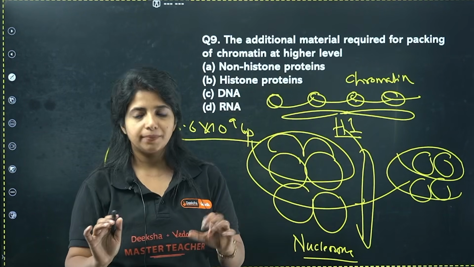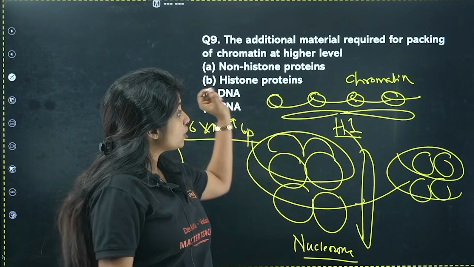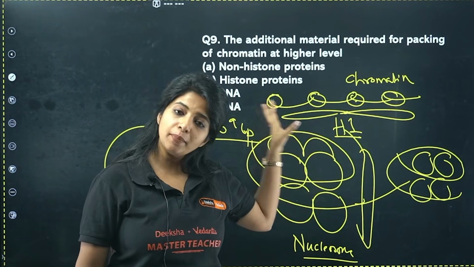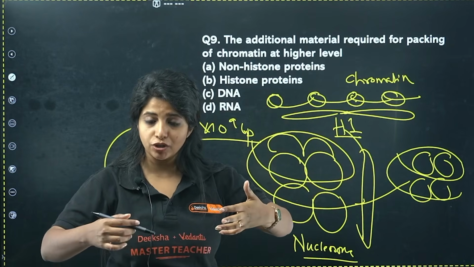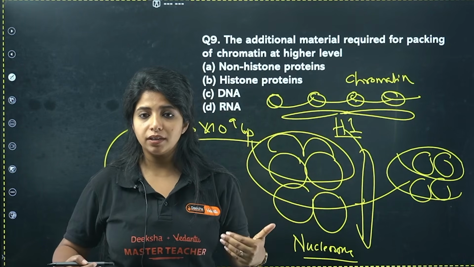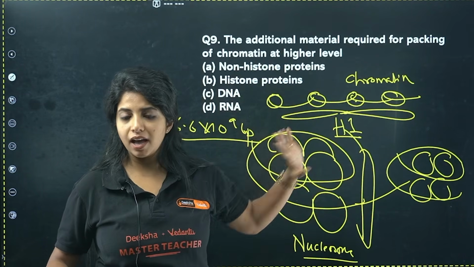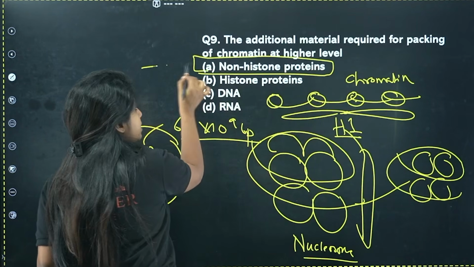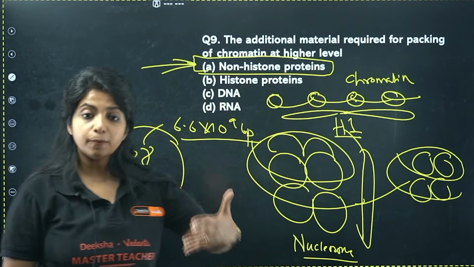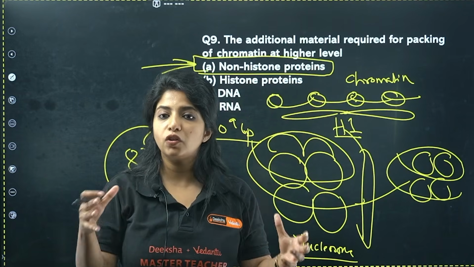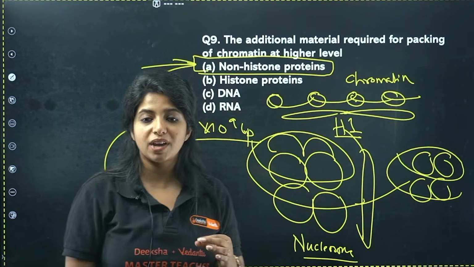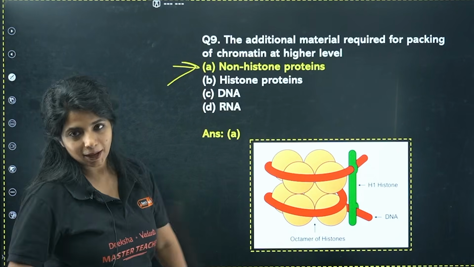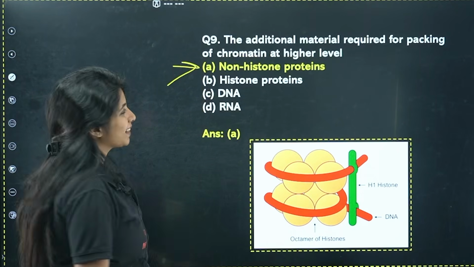Yeah? Okay. So now listen to me. The additional material required for packing of chromatin at higher level. You have made the chromatin, but you need more packaging. For that, what do you need? Histone proteins are done. DNA, RNA, everything is done. Basically, you would need the help of non-histone proteins as well. There are some other proteins also which are very much required for the packing process, and those are known as the non-histone proteins. So your answer for this question becomes what? A. It becomes A. Cool?